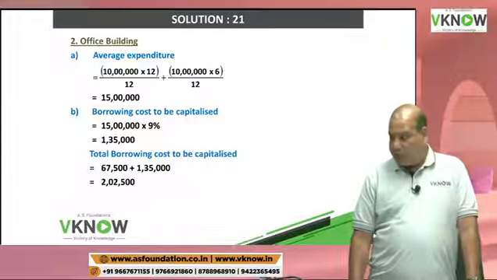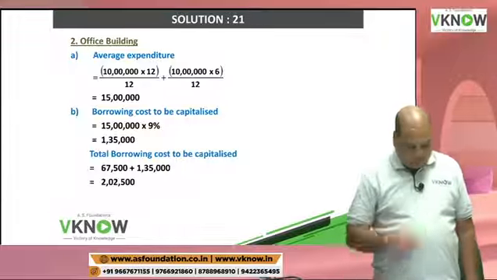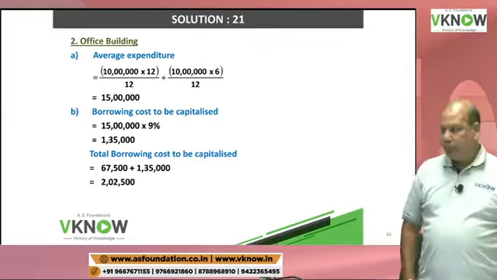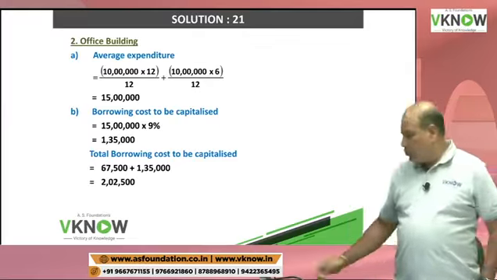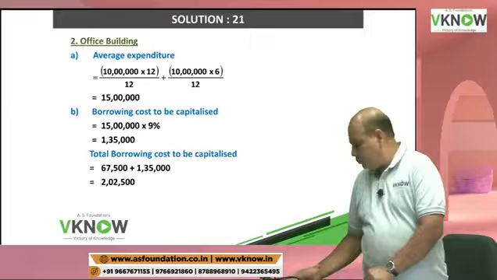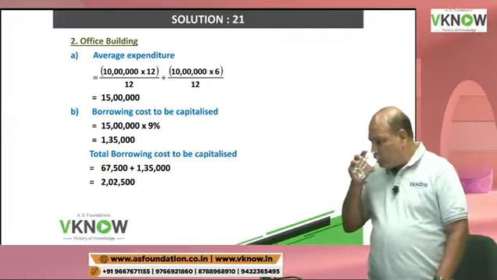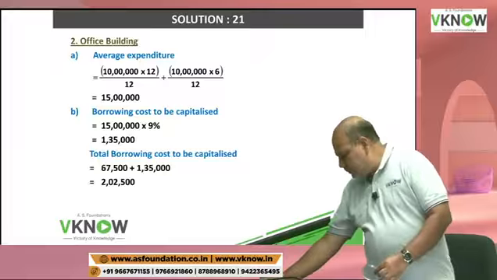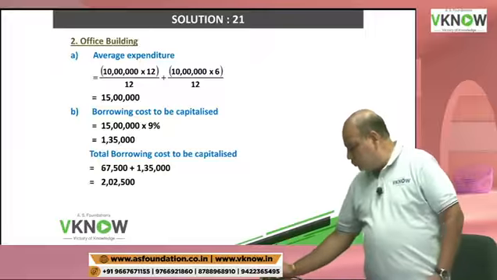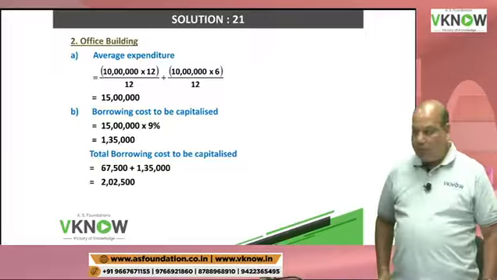Tanya is right. Any query on general borrowing? Okay, no query.